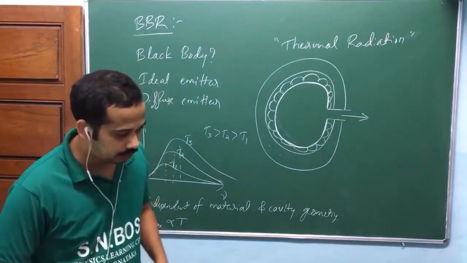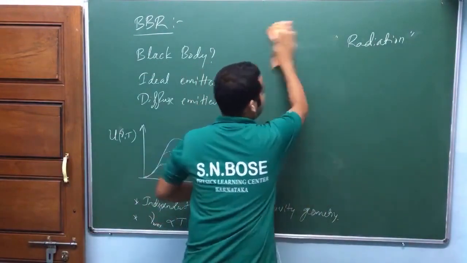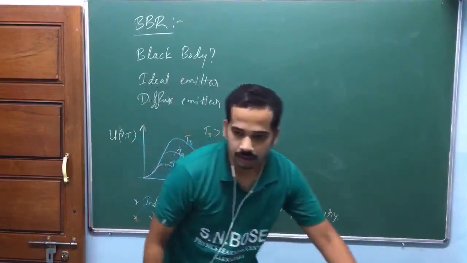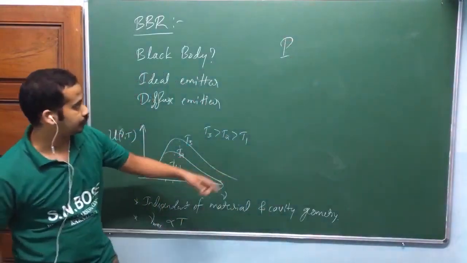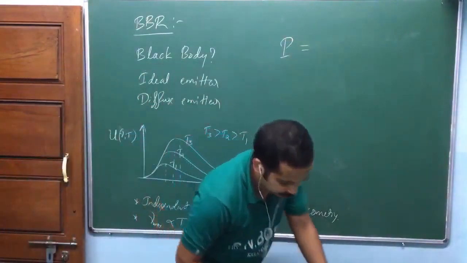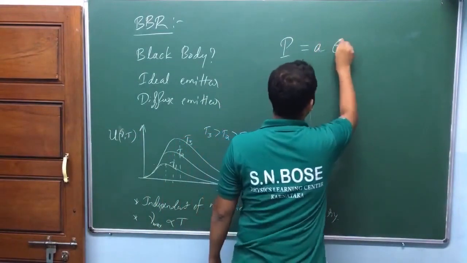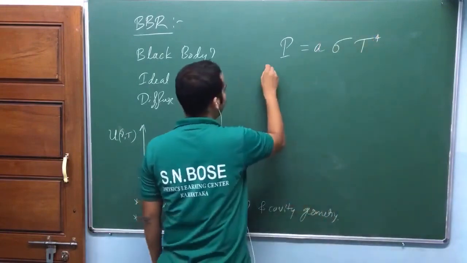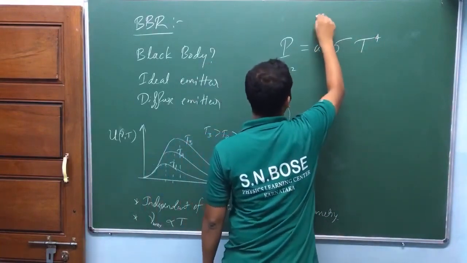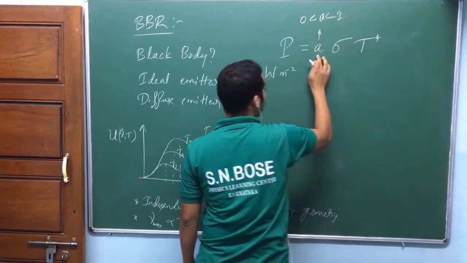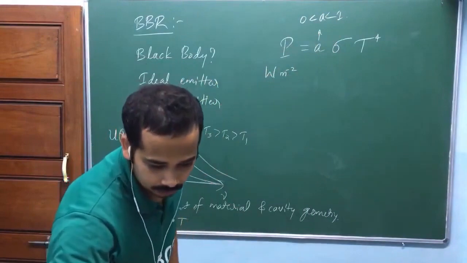One more thing they have observed is the total power radiated. If you integrate this curve with respect to frequency, the total power radiated equals A into sigma into T power 4. Remember, this is in watt per meter square. A is a dimensionless quantity with a value between 0 and 1. A equals 1 for a perfectly black body, and A is less than 1 for a nearly black body or any other object.